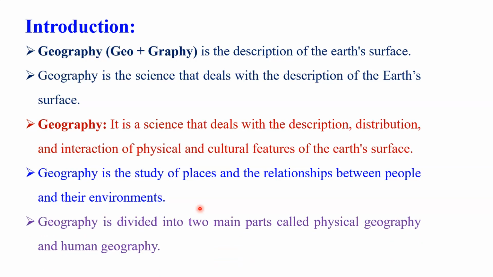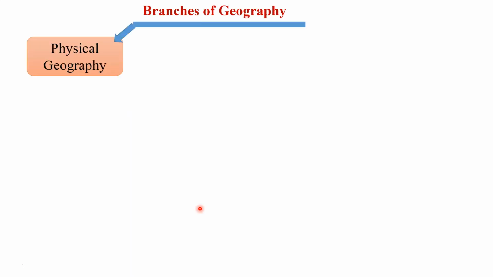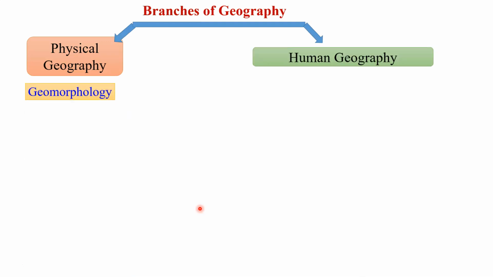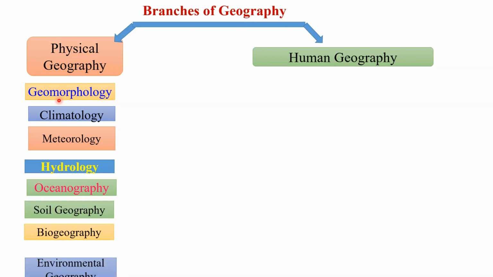Geography is divided into two main parts called physical geography and human geography. You know that student, geography is a very vast subject. For our convenience and detailed study, it is divided into two branches. The first is physical geography, whereas the second is human geography. And physical geography is also divided into various branches like geomorphology, climatology, meteorology, hydrology, oceanography, biogeography, environment geography, and other branches.